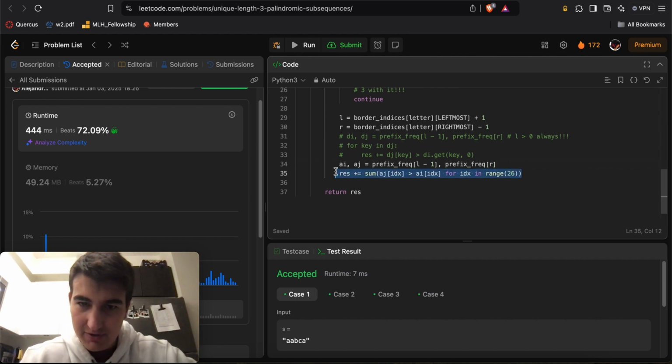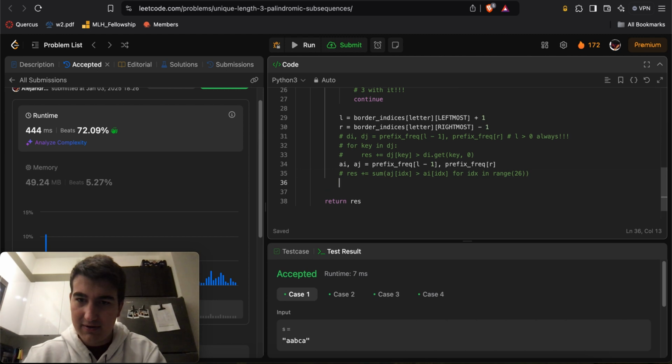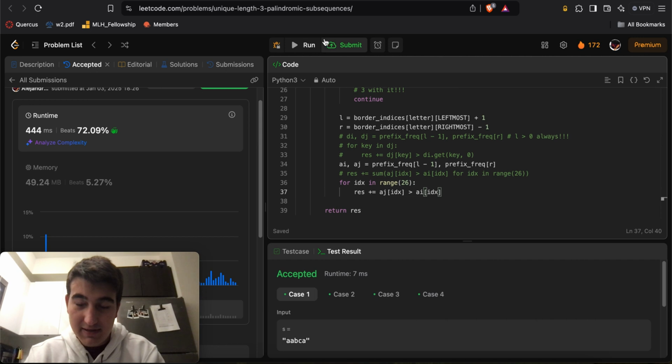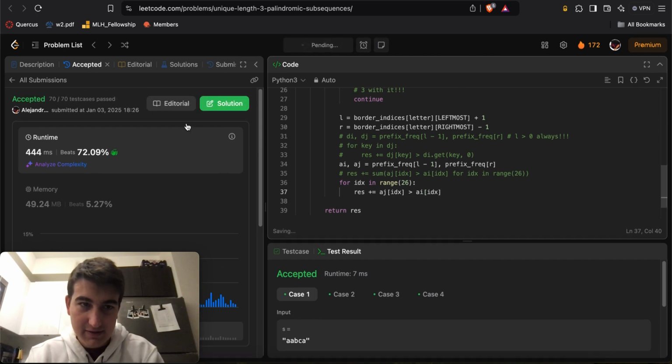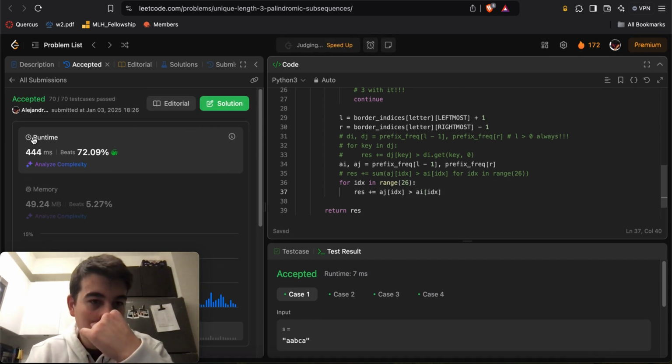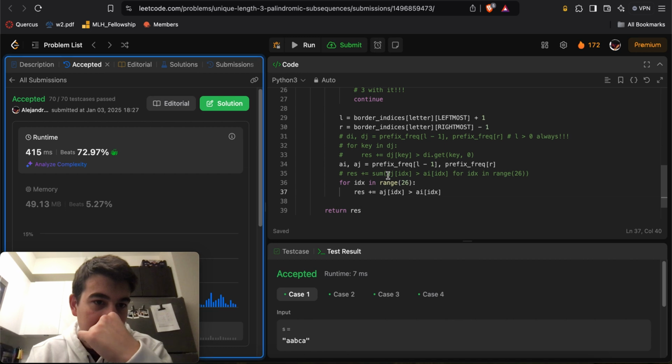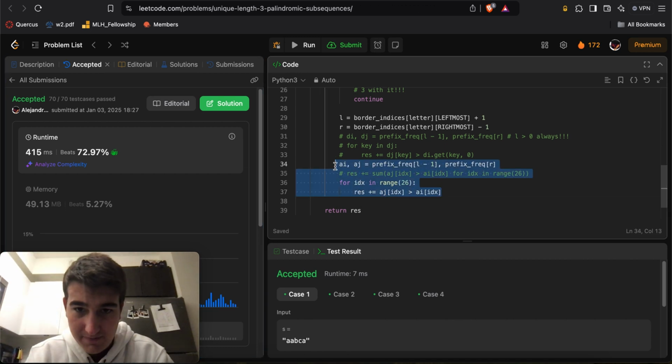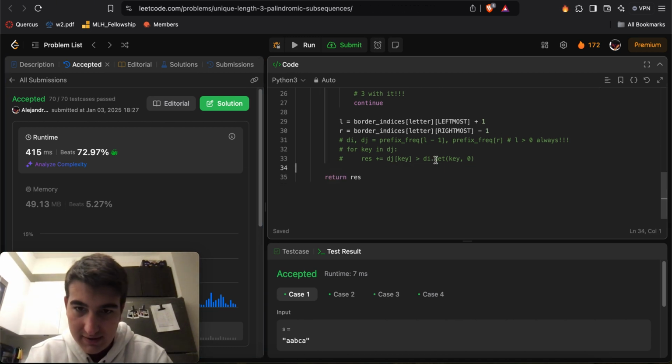I mean, here we can also test something else, like minus plus or equal to AJ of IDX. Maybe this is faster, but I doubt it. It's not going to save us hundreds of milliseconds. So we can get rid of this. There you go.